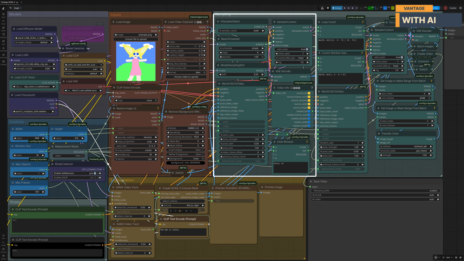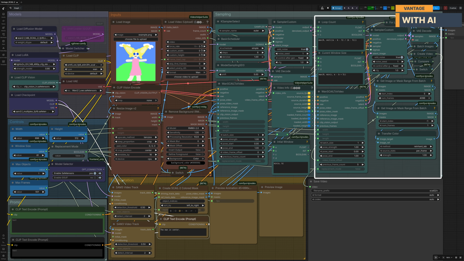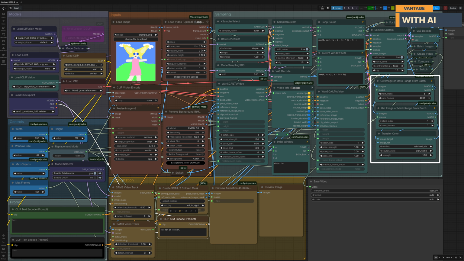The workflow first generates an initial segment of the video. If the input video is longer than the selected window size, the workflow automatically enters a looping process to generate the remaining sections. During each subsequent pass, the color palette and visual characteristics from the previously generated segment are transferred to the next segment. This greatly reduces color shifting and helps maintain visual consistency throughout longer animations.